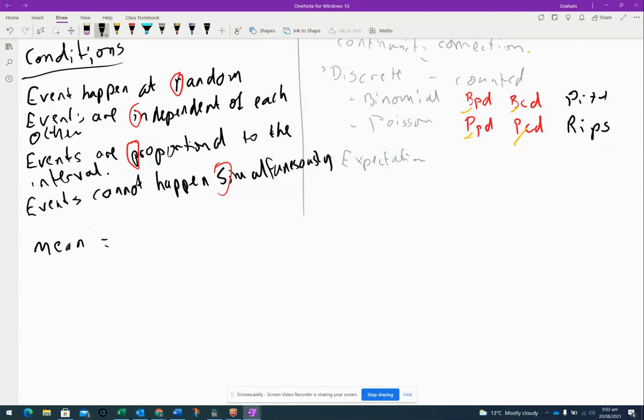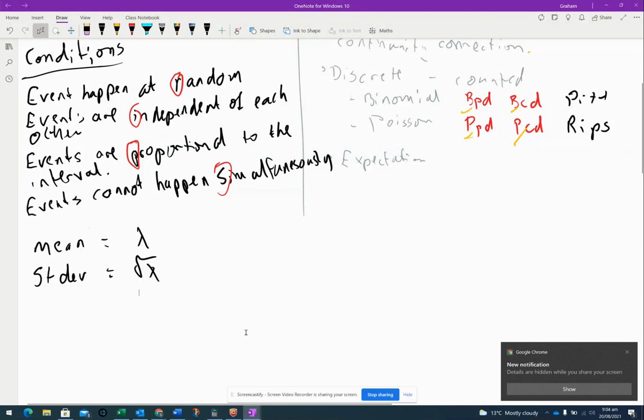the mean is the parameter we're using, okay? And in this, we use an upside down y, which is lambda, Greek letter, okay? And our standard deviation is linked to that. It's in fact the square root of lambda. Okay, so those are the things that we are working with.